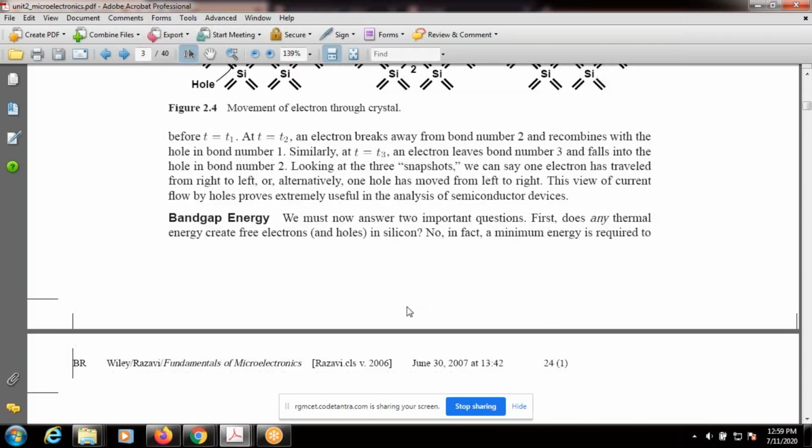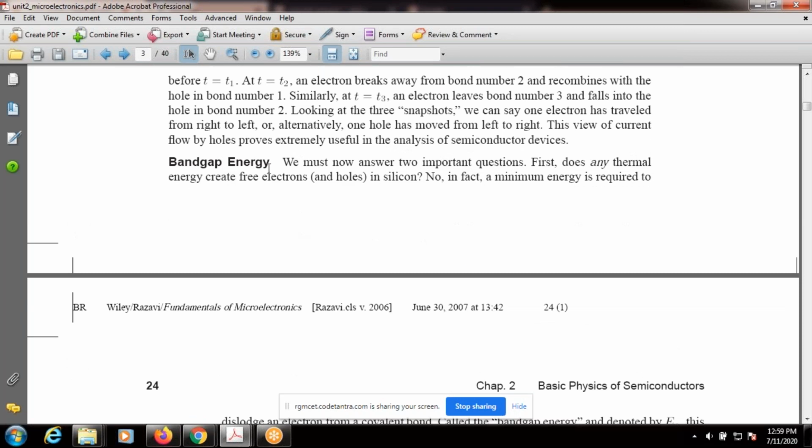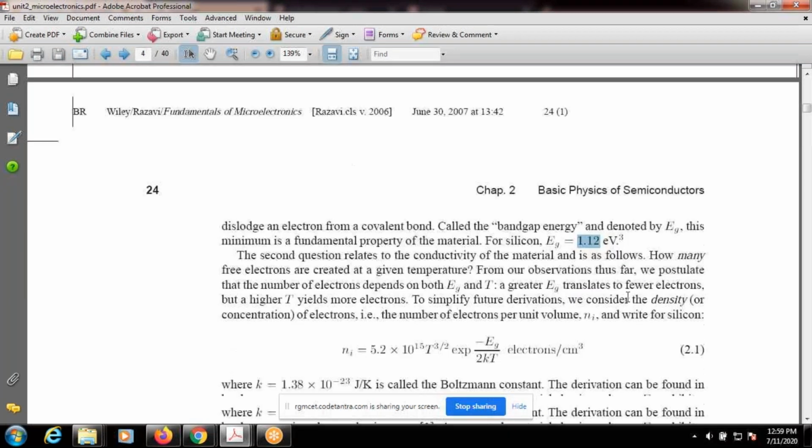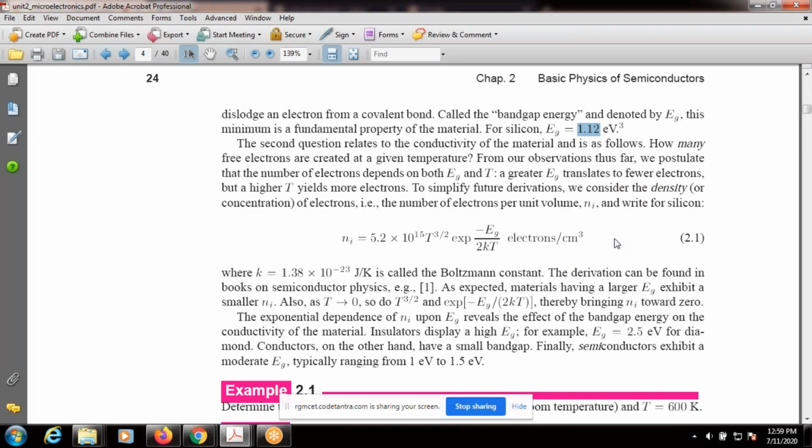Then what is the energy required to break the covalent bonds? That energy is called the band gap energy. For silicon, band gap energy is equal to 1.12 electron volt, right? Then how can we calculate the number of free electrons? There is one equation. The equation mainly depends upon two parameters: one is band gap and the other is temperature. If you know the band gap energy and temperature, we can easily calculate the number of free electrons.